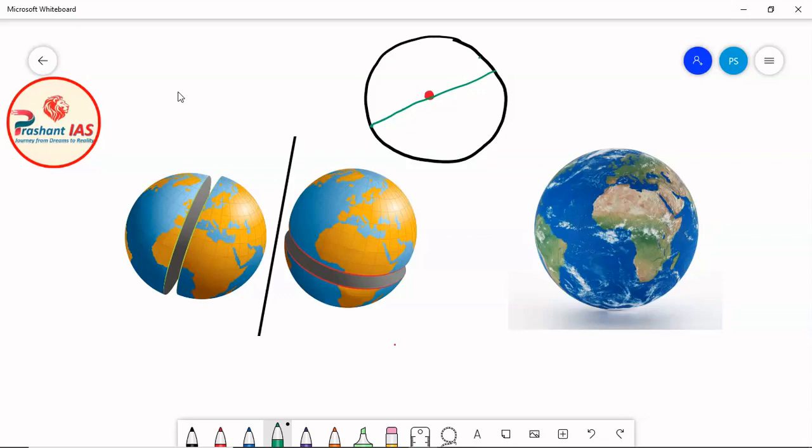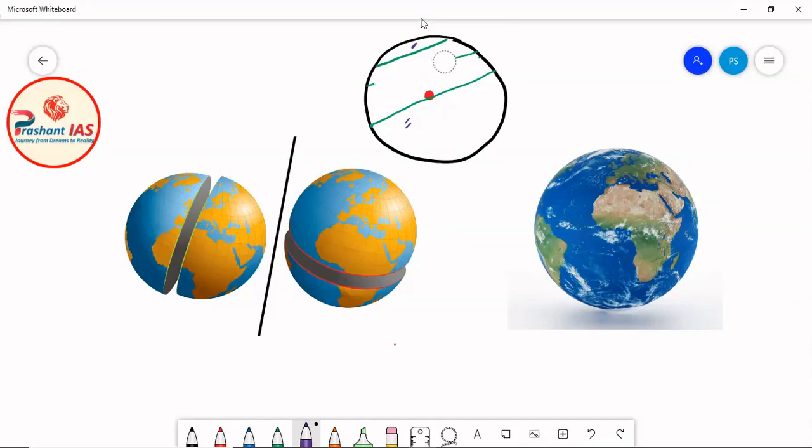Now friends, you can draw other lines on the circle as well, okay. You can draw this line as well. Now you can clearly tell that sir, this line is smallest, this second line is bit bigger than the first line, and this third line which is passing through the center of the circle, it is largest. So this is the general fact in geometry. So if any of you have studied geometry in your schooling or in your graduation, then you can say that the diameter is the largest line which can be drawn inside a circle, okay. So diameter is the largest possible line which can be drawn inside a circle, okay.